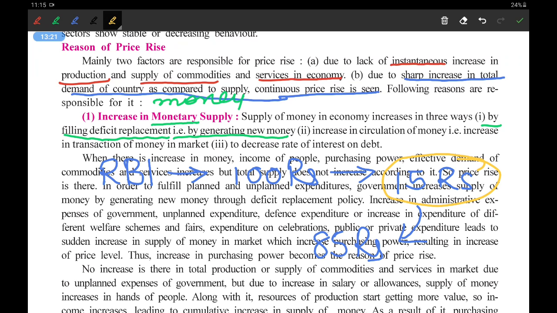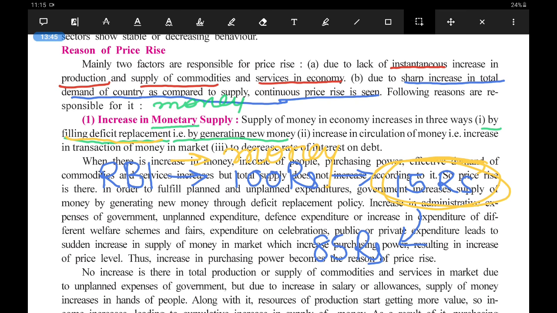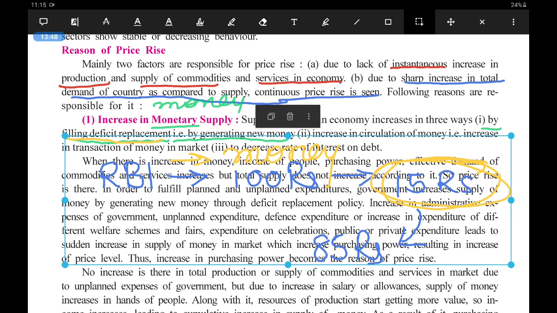So what will the RBI do? The RBI will again print more money to fill up this increased deficit. And this more money printing is called filling deficit replacement, right? I hope you understood that.